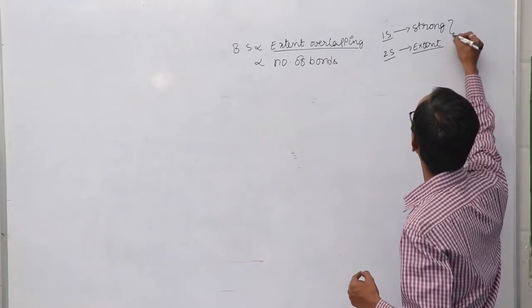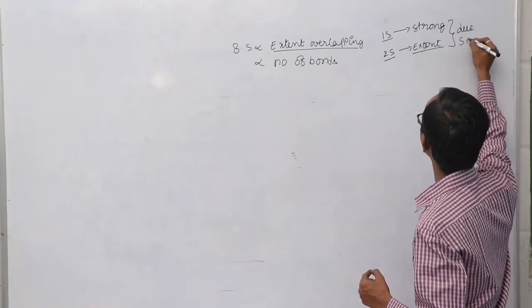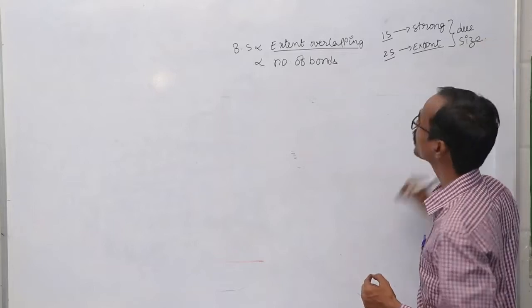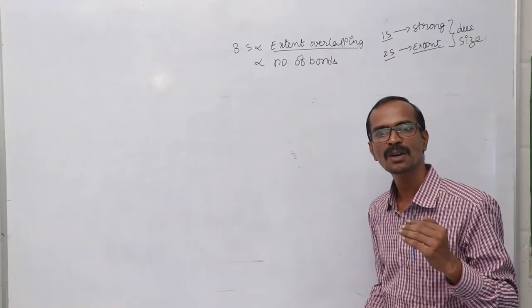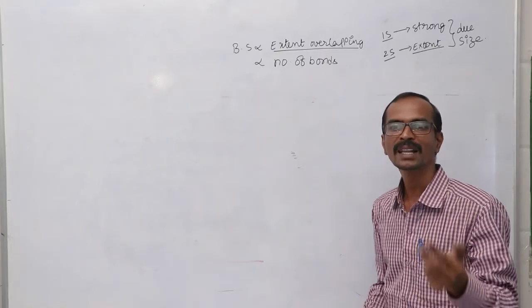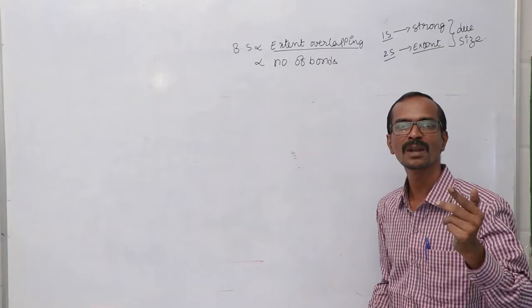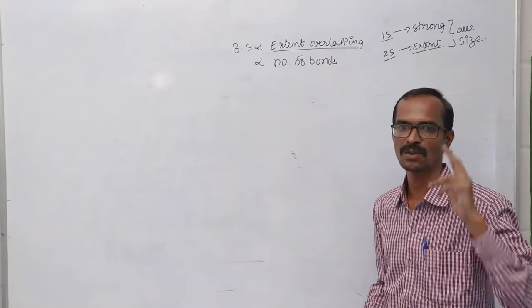The reason for this is the size of the atomic orbitals. Due to the size of atomic orbitals, the bond formed by the overlapping of two 1s orbitals will be strong, while the extent of overlapping is more for two 2s orbitals.